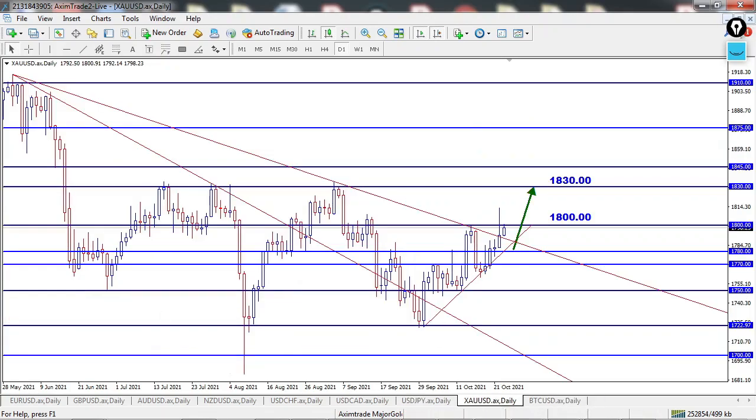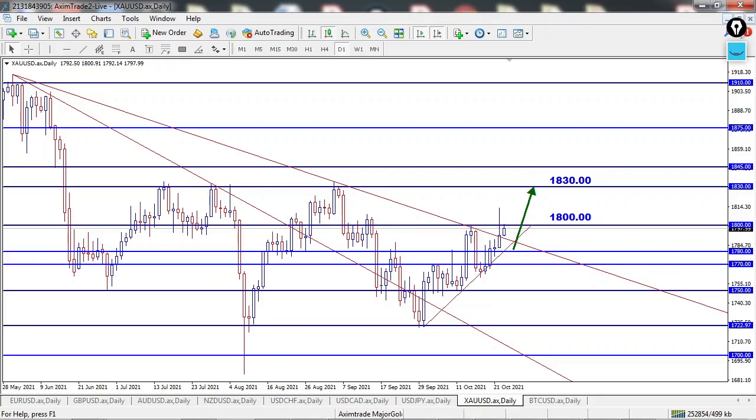On gold, the price managed to break the major downtrend line last week, which indicates a possible upside move. If the price closes above the 1800 level this week, then the next possible level will be 1830. We have consumer confidence, durable goods and gross domestic product news scheduled for this week, which might have some impact